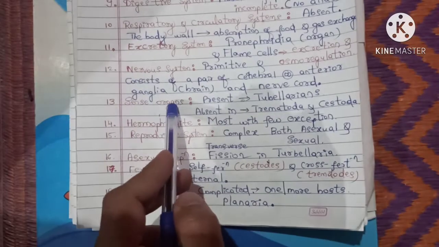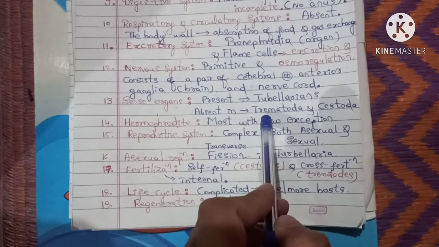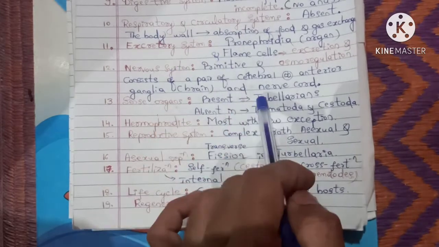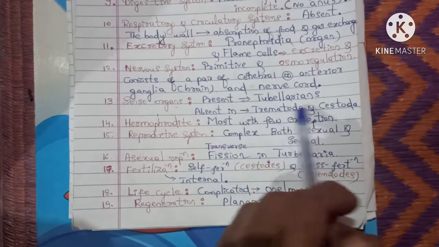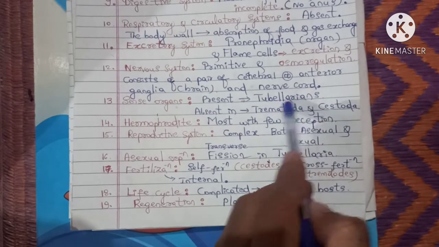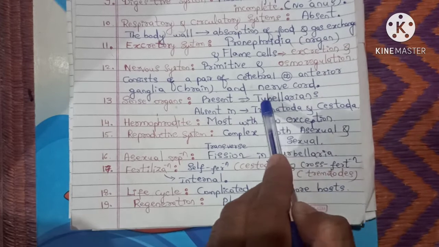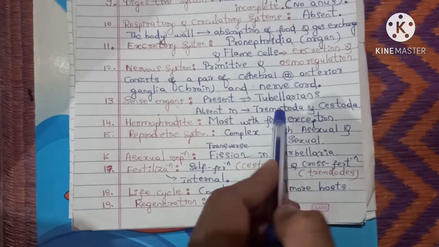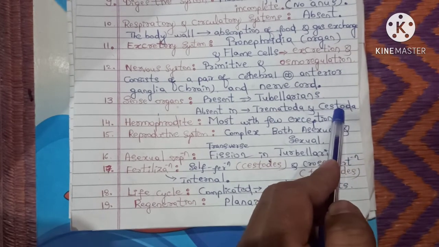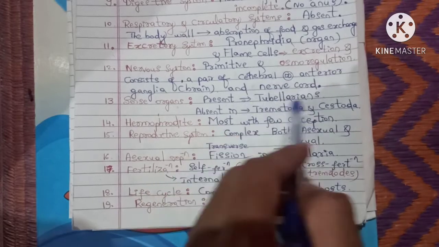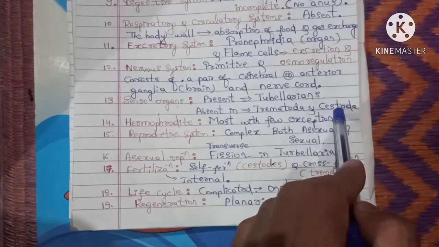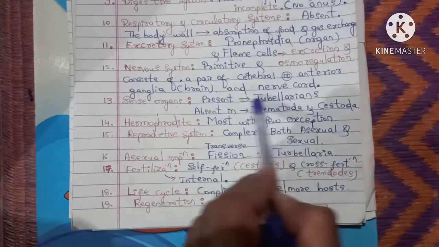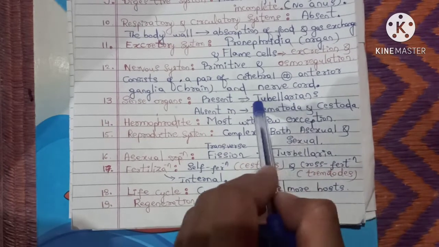Then coming to the sense organs, sense organs are entirely absent in Trematoda and Cestoda, and they are present in Turbellarians. Dear students, the phylum Platyhelminthes consists of three classes: Turbellaria, Trematoda, Cestoda. Turbellaria, example Planaria. Trematoda, example liver fluke, and Cestoda, example tapeworm. In the next video I will tell you in detail. Just remember these three important classes of Platyhelminthes. And Turbellarians means the animals belonging to the class Turbellaria.